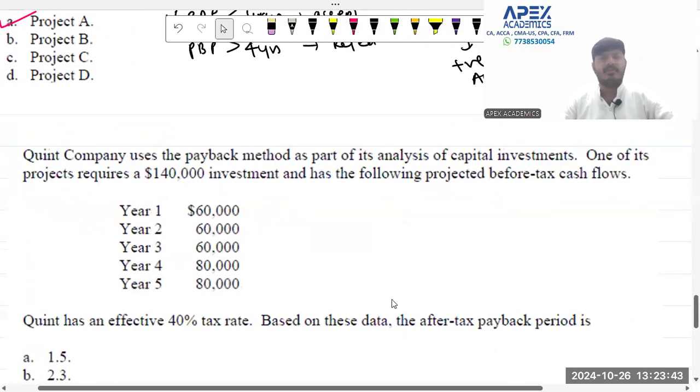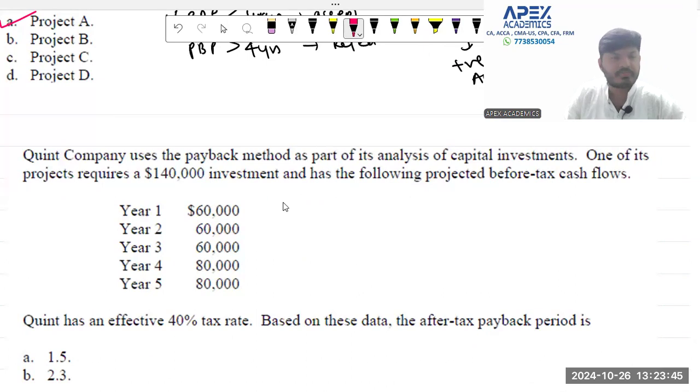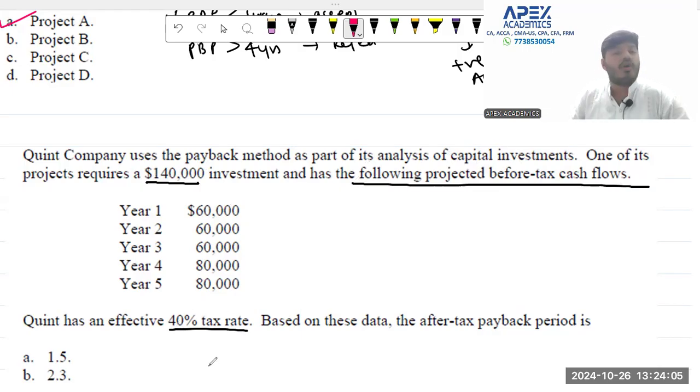The only thing that they have done over here is that they have included some twist as far as the cash flow calculation goes. Let us see what they are saying here. They are saying Quint company uses payback period method as a part of its analysis of capital investments. One of its projects requires 140,000 of an investment and has the following projected before tax cash outflows. The effective tax rate is 40%.